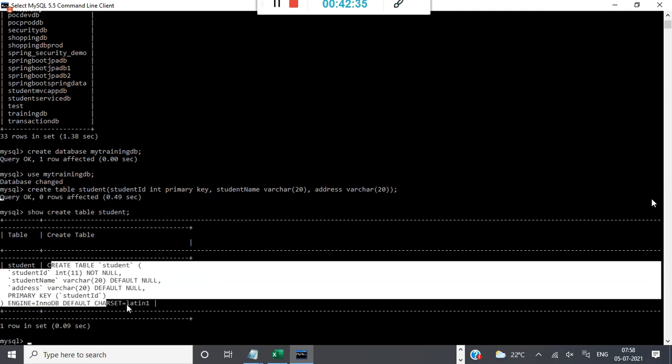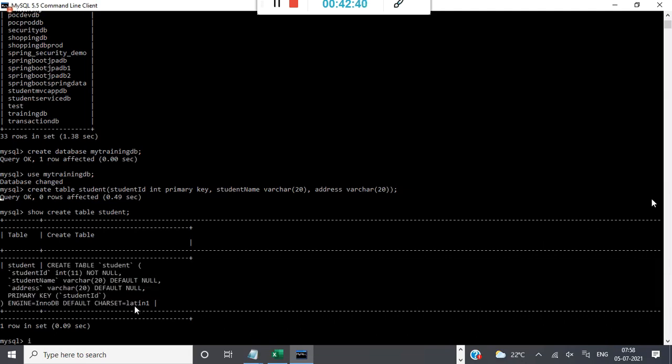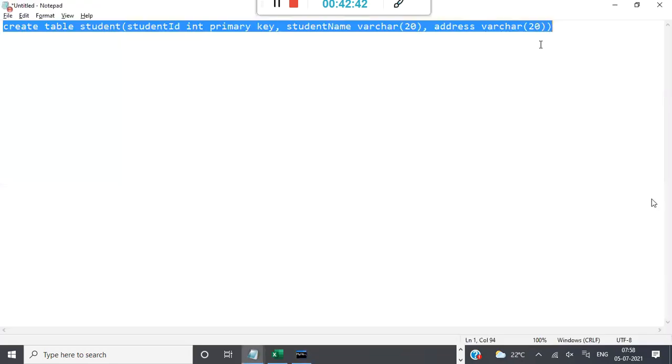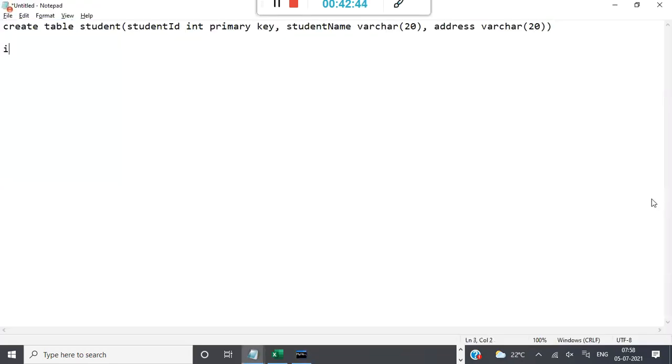Now this is my table that got created. Let me insert some records. To insert records in the table, I use the insert statement: insert into student values. I give student ID primary key 101, student name Ramesh, address Hyderabad. This is one student.